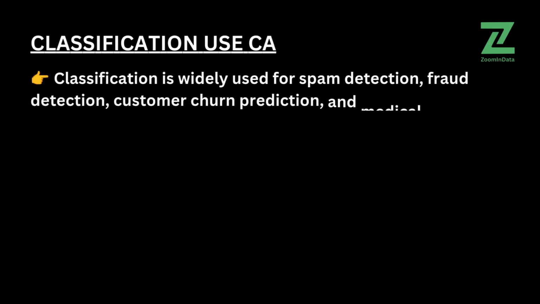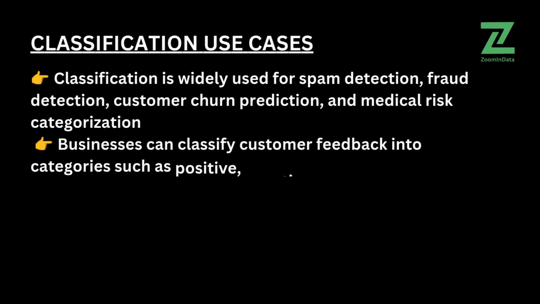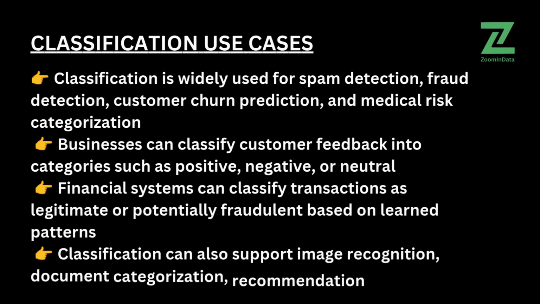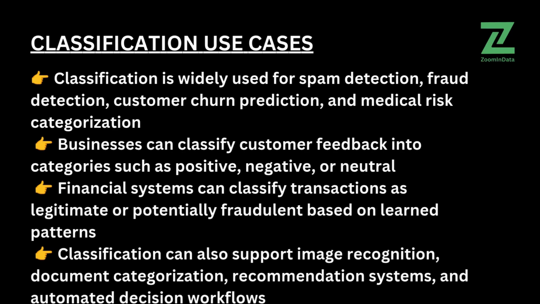Classification is widely used for spam detection, fraud detection, customer churn prediction, and medical risk categorization. Businesses can classify customer feedback into categories such as positive, negative, or neutral. Financial systems can classify transactions as legitimate or potentially fraudulent based on learned patterns. Classification can also support image recognition, document categorization, recommendation systems, and automated decision workflows.